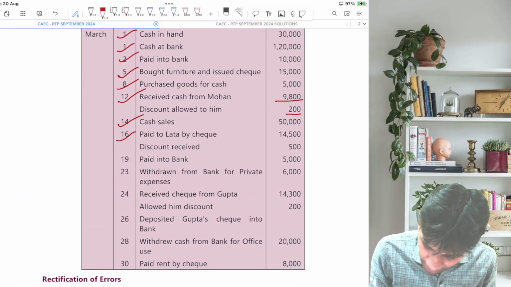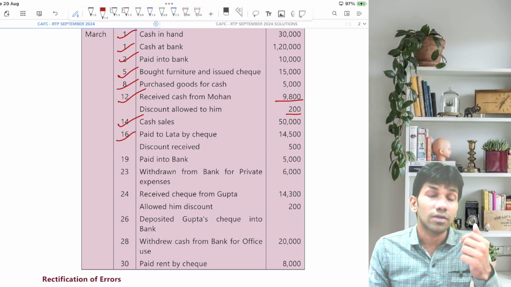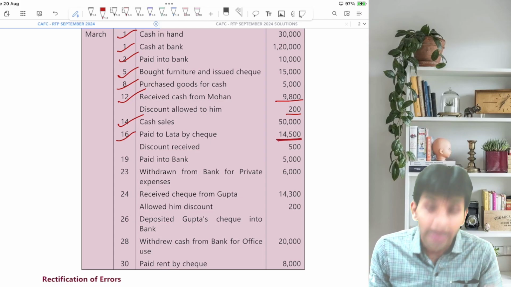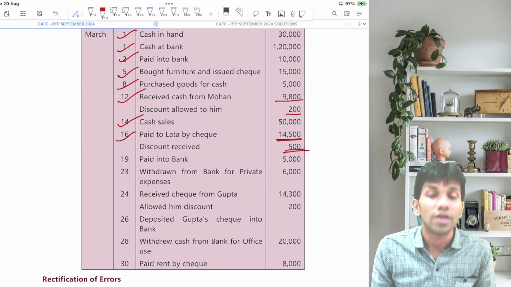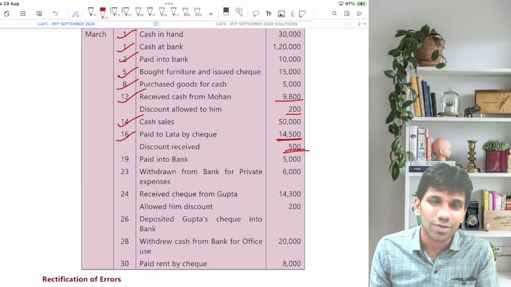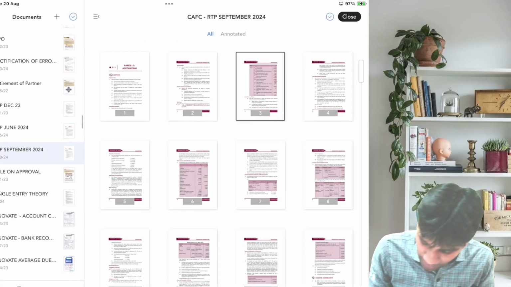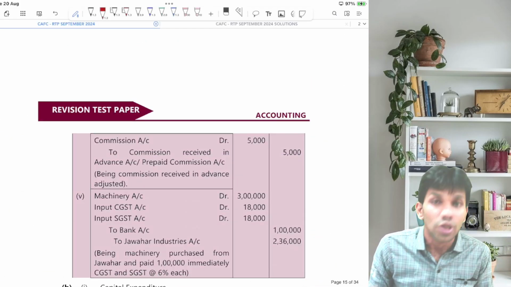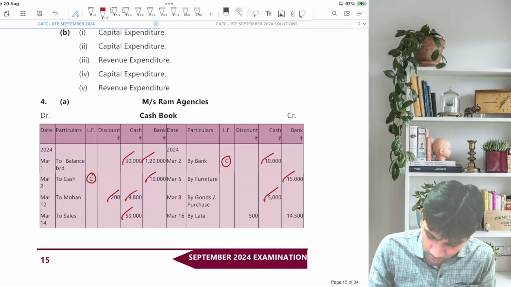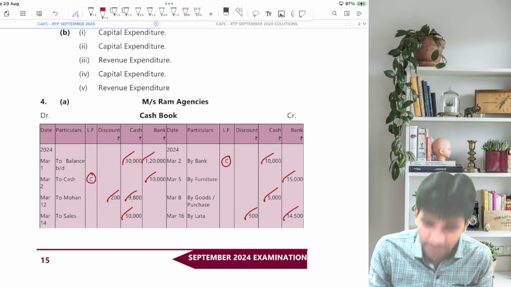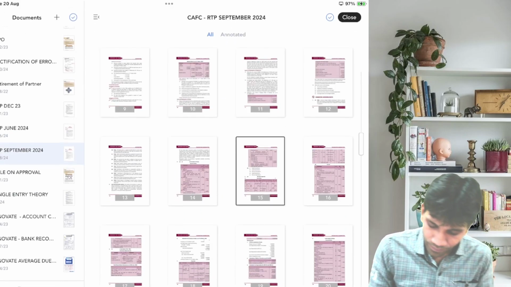Paid to Lata by check. We paid Lata a check, means we issued a check to Lata for 14,500 and she gave us a discount of 500. So can I say Lata account debit to bank account, to discount received account? So on the credit side of cash book by Lata, we will write in the discount column 500 and in the bank column 14,500. Let's go ahead.